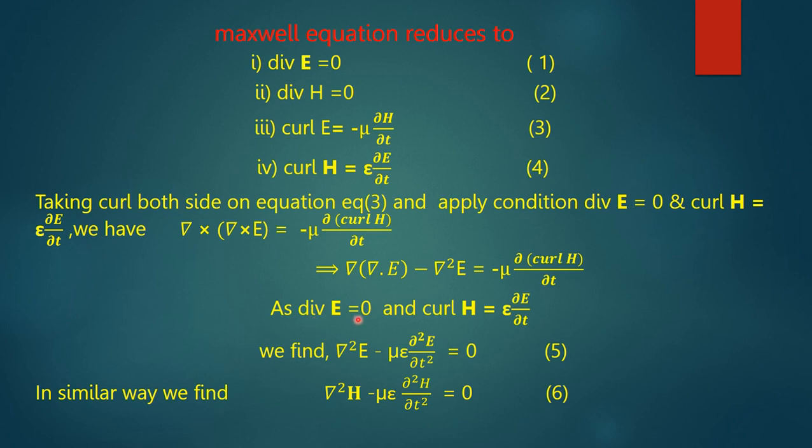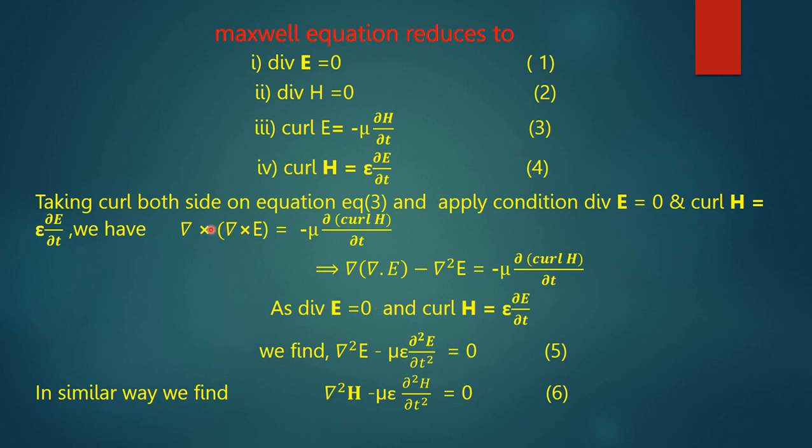Using divergence E is equal to 0 and curl H is equal to epsilon del E by del t, which are from Maxwell's equations, we find that after putting del dot E equal to 0, del square E minus mu epsilon del square E by del t square is equal to 0.